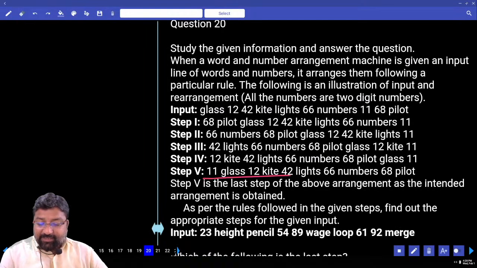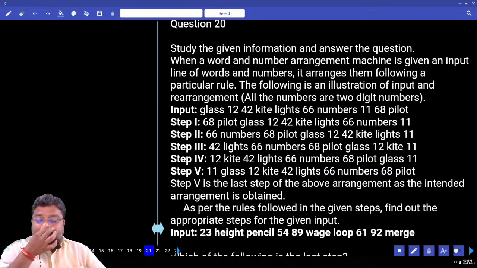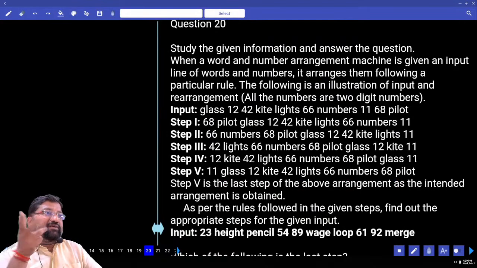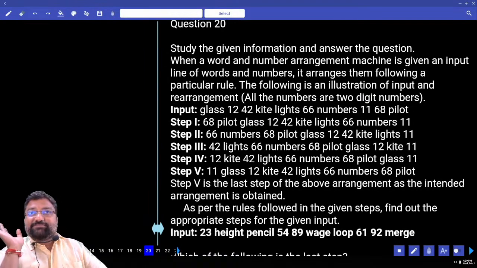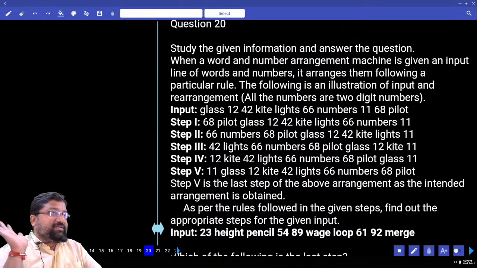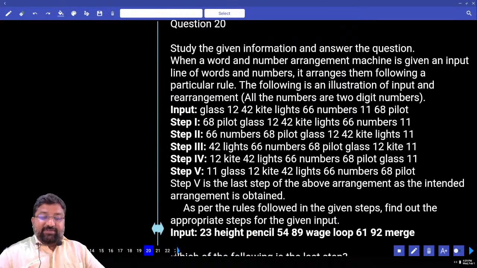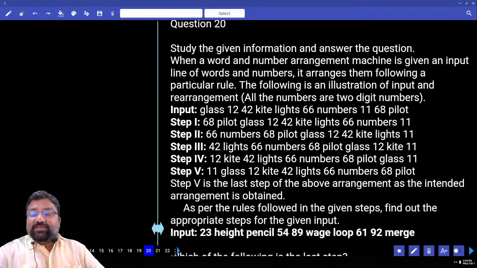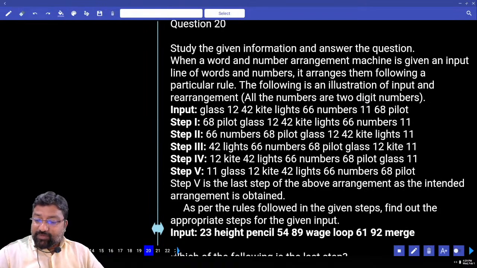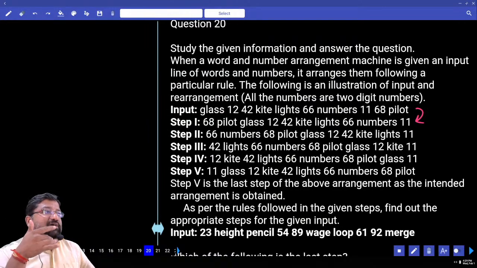If you look at the output here, all the numbers are neatly arranged in which order? Ascending order. And all the words are in alphabetical order. And I can tell you one thing: numbers may be ascending or descending, words alphabetical or reverse alphabetical, nothing more than that. And numbers and words are arranged alternately, one after the other. Now I'll go from input to step 1. I've already guessed maybe numbers are ascending or descending.